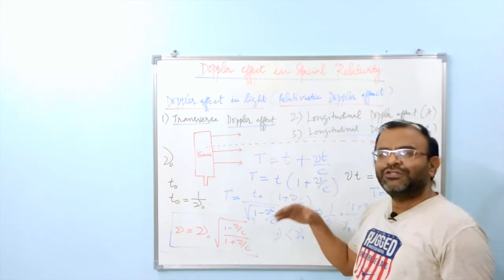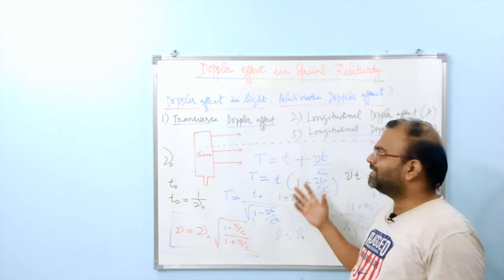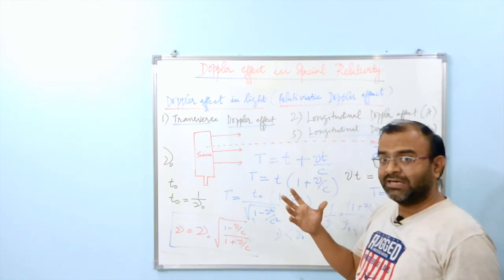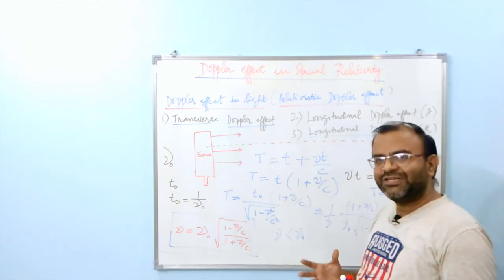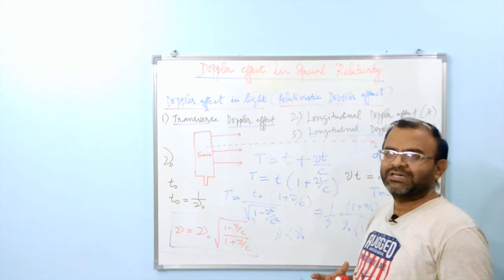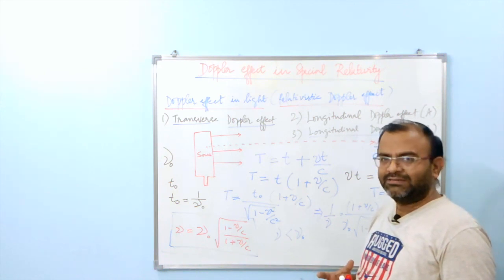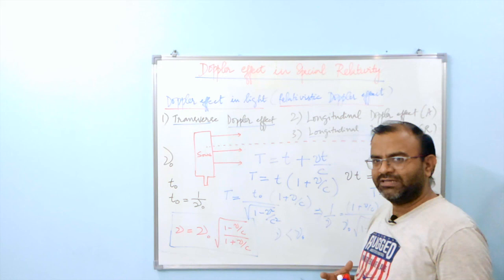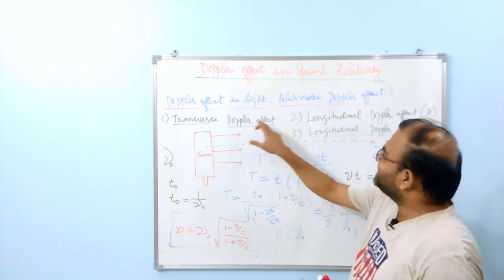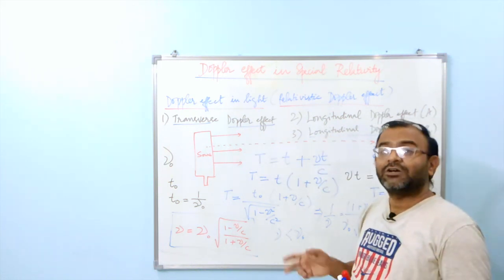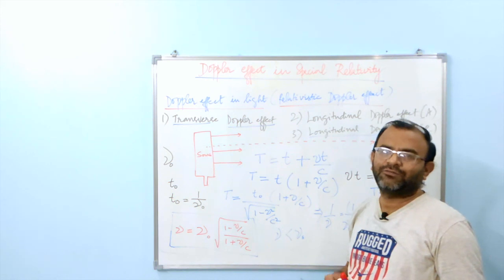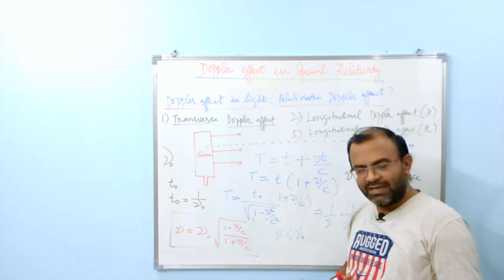Now therefore we have to generalize this expression. The whole discussion has to be generalized, and we have to arrive at a very general expression for the Doppler effect for light, or relativistic Doppler effect, in which these three cases turn out to be special cases of that general expression. Let us do that.